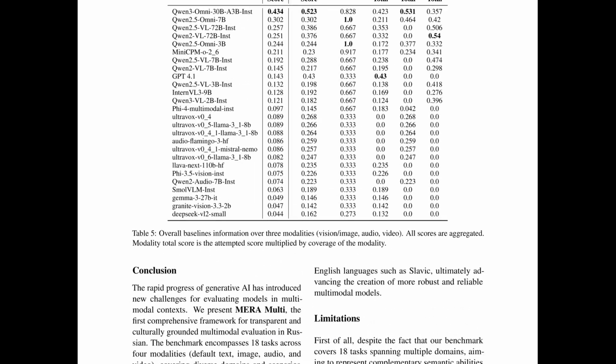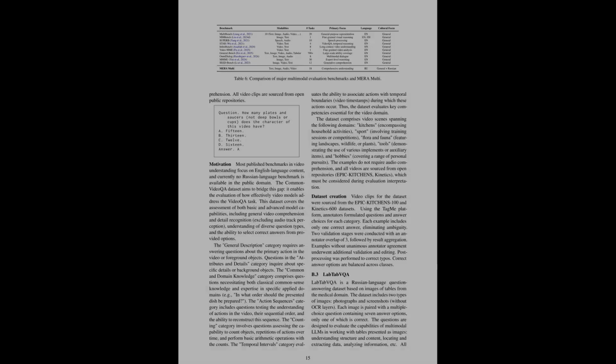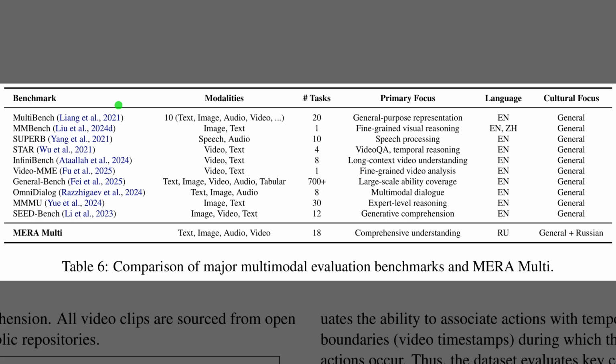Table 5 summarizes how different multimodal models balance quality and breadth across images, audio, and video. The total score reflects both how well a model answers and how many tasks it attempts, because it multiplies attempted score by coverage. Qwen 3 Omni 30B leads overall, with strong image and audio totals and high coverage. Some specialist systems reach good attempted scores in one modality, yet fall behind in total score when they skip entire modalities.